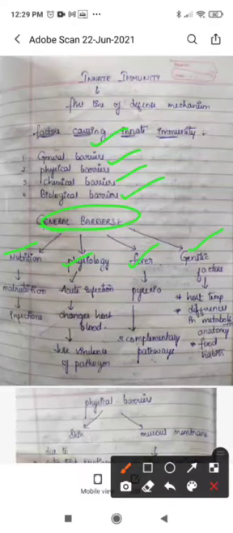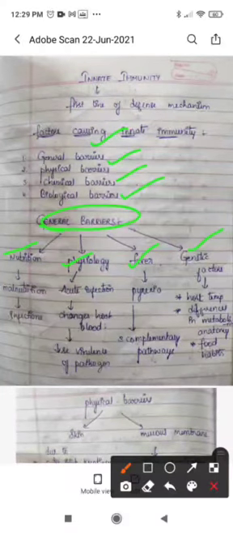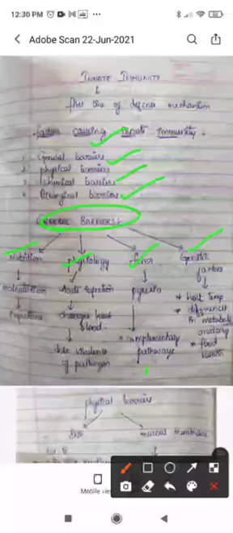Mostly the lack of nutrients in the body, such a condition we call malnutrition. So if a person is suffering from malnutrition, he is more prone to infections, meaning there is a greater chance of getting infections in the person who is suffering from malnutrition.